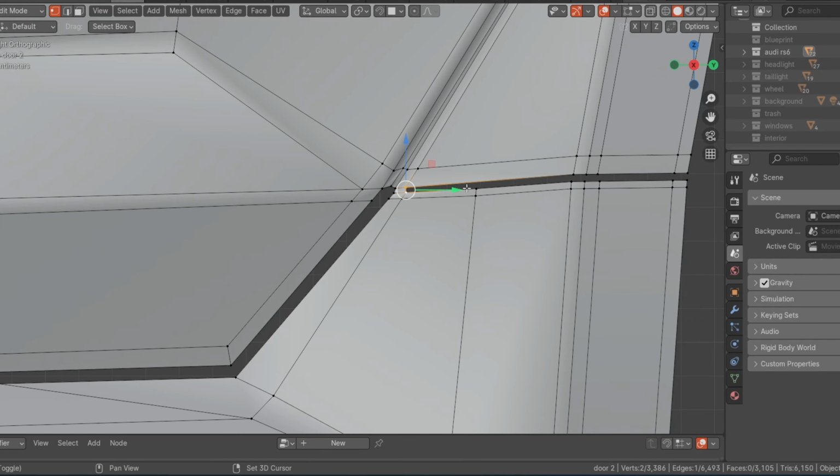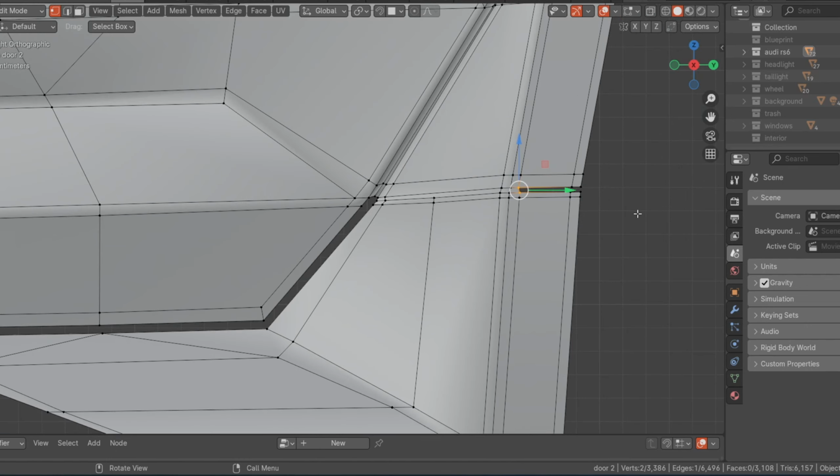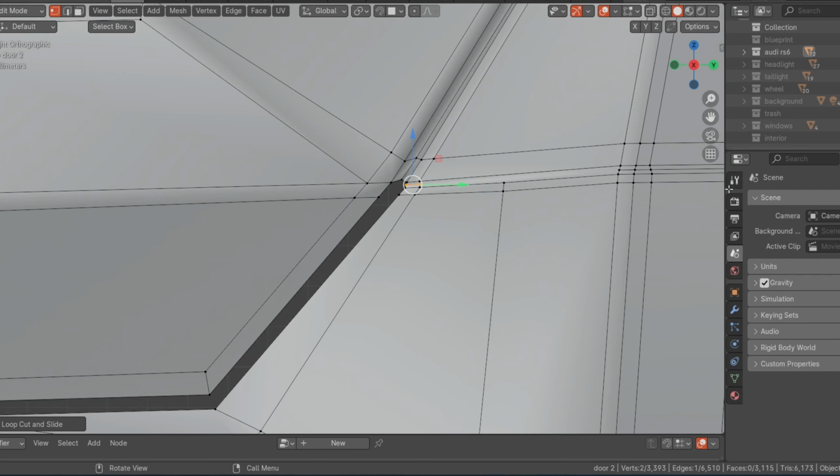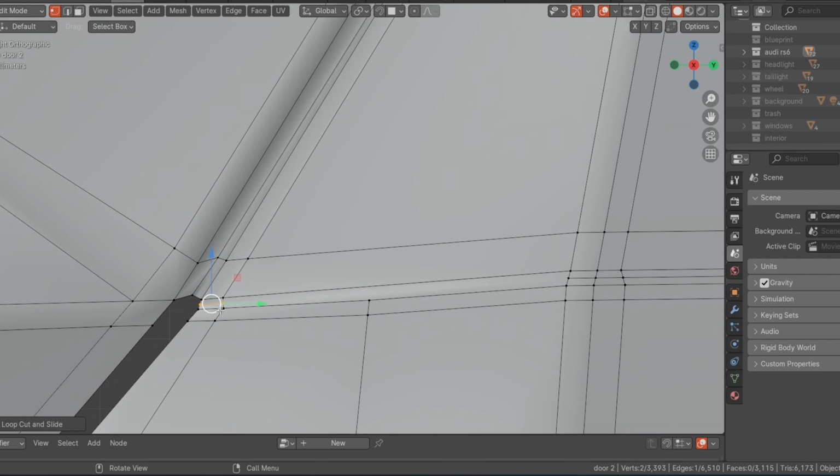Select all of this. 1, 2, 3, 4, 5. Fill it. Select these 2 also. Fill it. Then add a loop cut right at this part. Add another one right at this part. Then select these 2. J to join the vertices.